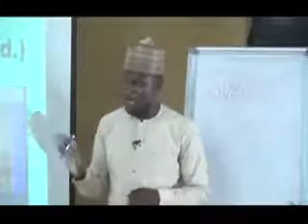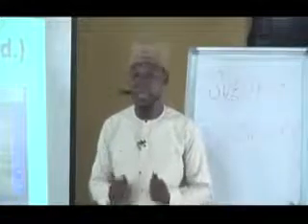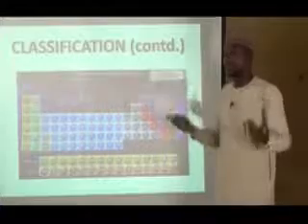It is also important to take note of this: whenever there is a reaction between a metal and a non-metal, then ionic bonding is expected, because the metals can easily lose their electrons. This is because they have a very high electropositivity. And then the non-metals have a very high electron affinity. They love electrons, so they can easily accept them. And that is why the non-metals form electrovalent bonding or ionic bonding with the metals.